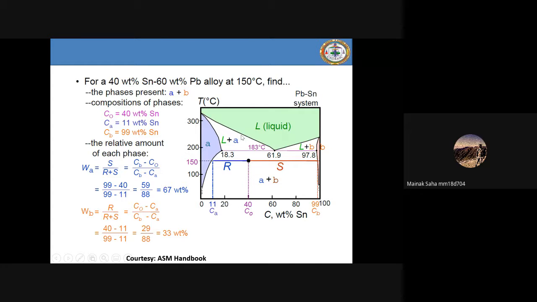If it is partially soluble in the solid state, then there should be L, and this is liquid plus alpha. This is alpha plus beta, liquid plus beta, and this is beta. Okay, so this is the thing. I will give you one simple example. I'm sorry, I'm just going back to the previous slide. For example, you have this kind of system, lead tin.